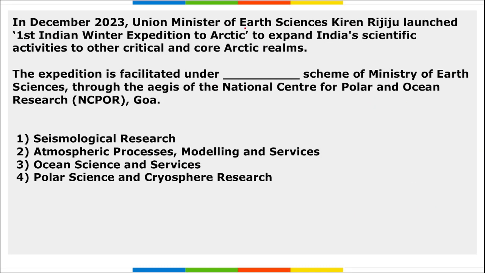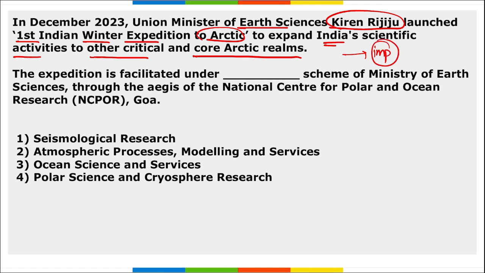Next, Union Minister of Earth Science Kiren Rijiju launched the first Indian winter expedition to Arctic to expand India's scientific activities to other critical and core Arctic realms. First of all, remember this is important. This is the first Indian winter expedition to Arctic launched by Kiren Rijiju, right?